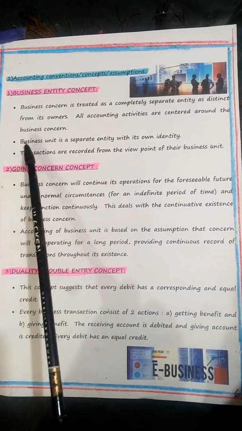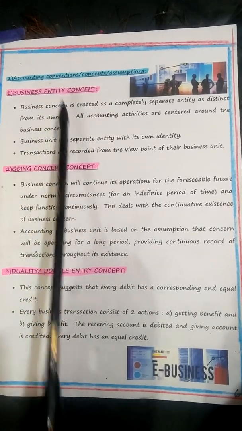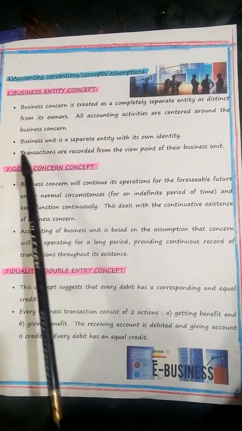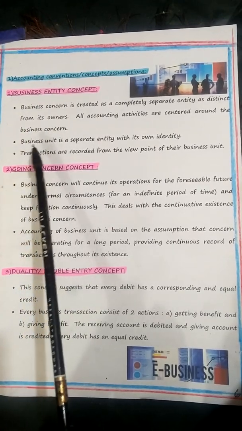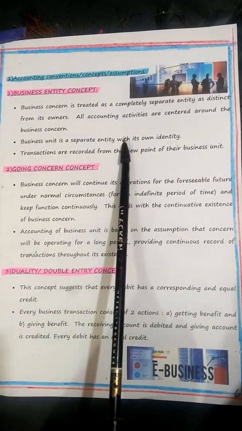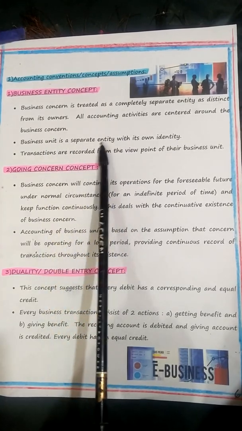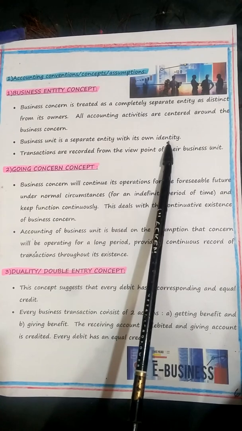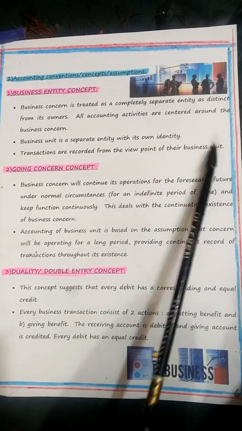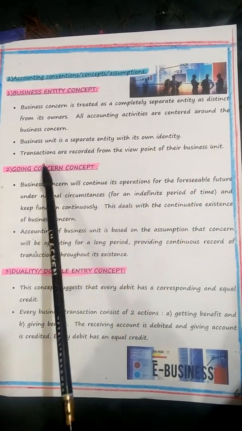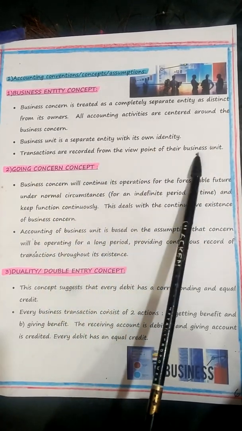Then here, what happens now? You must go to the accounting convention now. Under business entity concept, what is the accounting convention? Accounting records must be kept separate from the personal affairs of the owners. You must know, business unit is a separate entity with its own identity. Yes. What now? What is the type of account we have to do here? Accounting records must be kept separate from the personal affairs of the owners. Transactions are recorded from the viewpoint of their business unit.